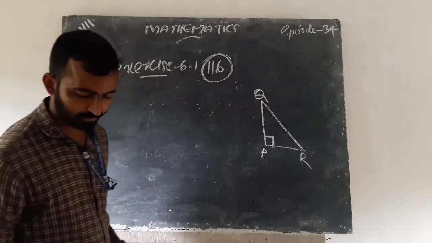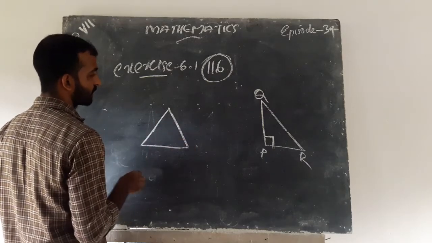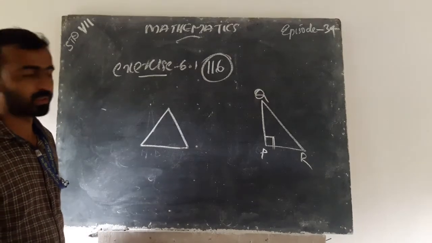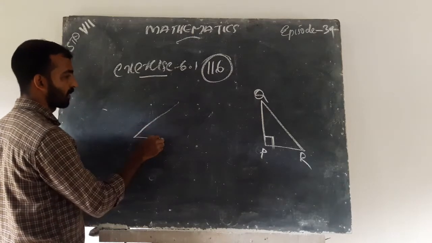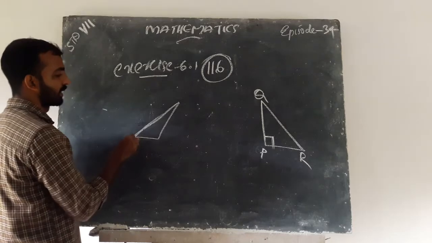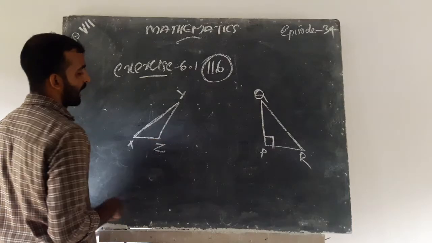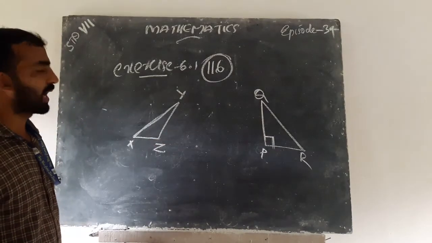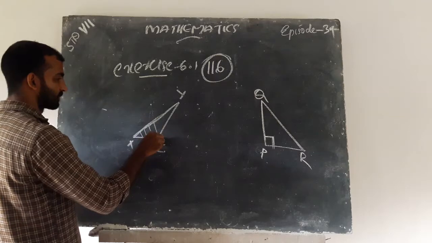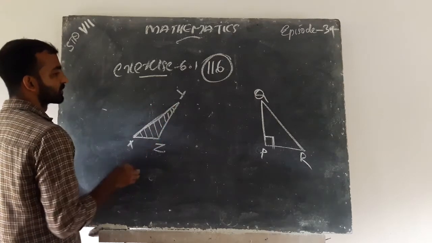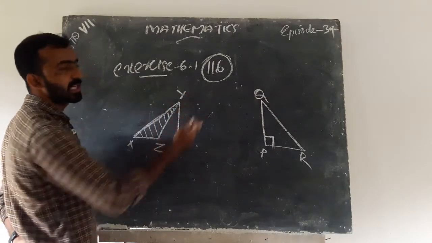Here, you can try. X, Y, Z. This is a triangle and interior means this portion. Exterior means outside of the triangle.